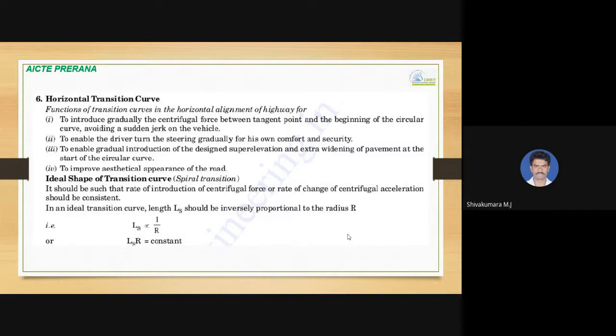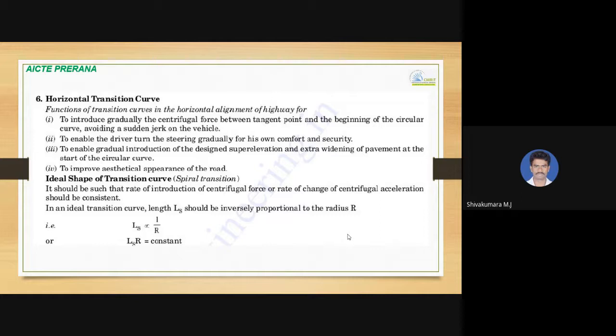And it will enable the gradual introduction of the design super elevation and also the extra widening of pavement at the start of the circular curve, and it will improve the aesthetical appearance of road. So these are all some advantages of providing transition curve on horizontal curve. And the ideal shape of transition curve is the spiral transition.